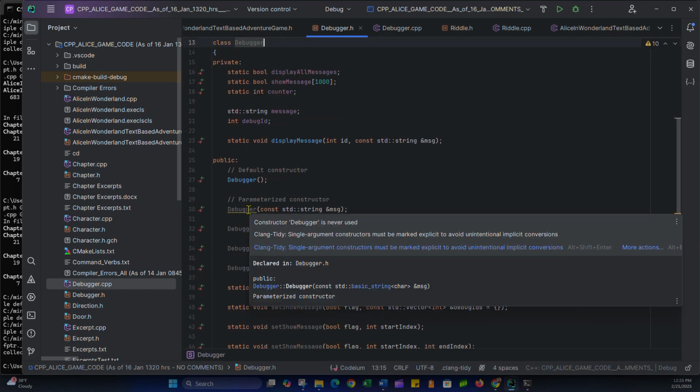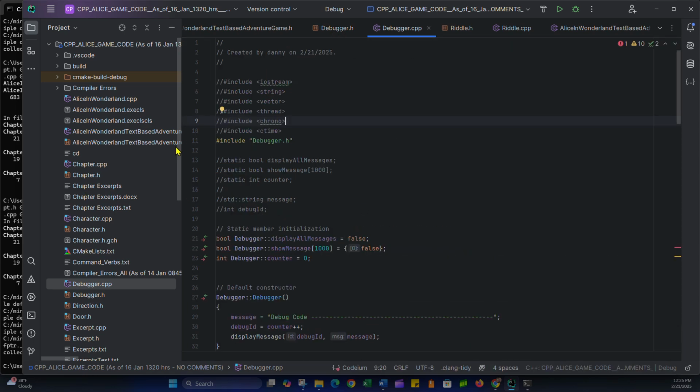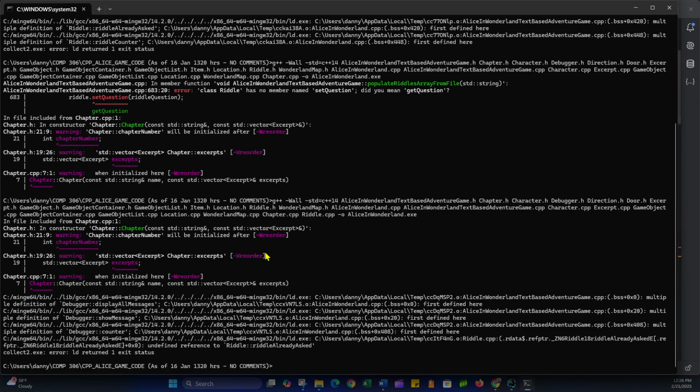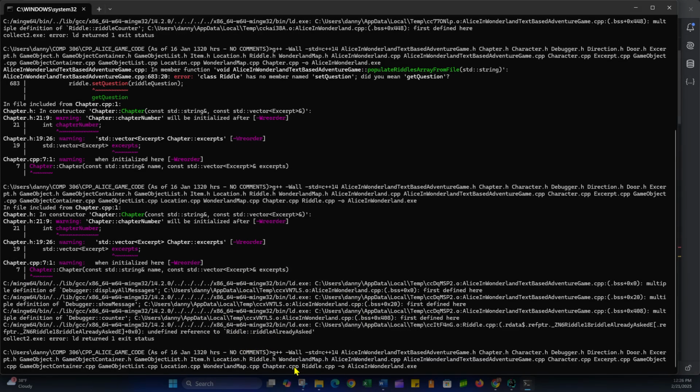Obviously, there's an issue here. This is never used, so we could comment that out if we want. But I want to see if just by separating the debugger into a header and CPP file, I can get rid of these couple of multiple definition errors. So I'm hoping to get rid of this stuff. We'll still have the warnings up here, and we'll still have this thing referencing the riddle class, but we'll see.